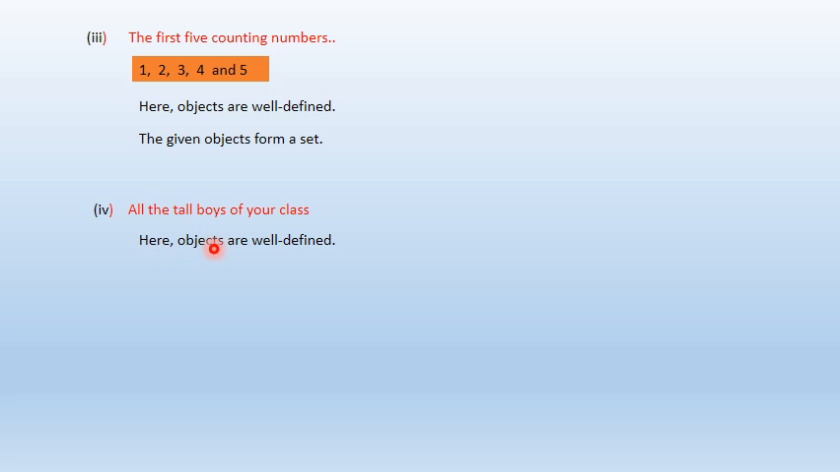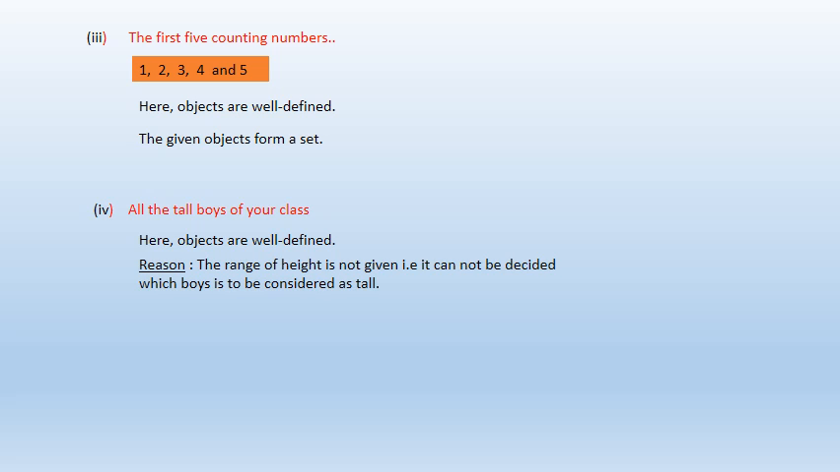Here objects are not well defined and so the given object does not form a set. The reason is that the range of the height is not given. That is, it cannot be decided which boy is to be considered tall. Understood students this? Here only tall boys is given but the range of the height is not given. So the objects are not properly well defined, and the object does not form a set.